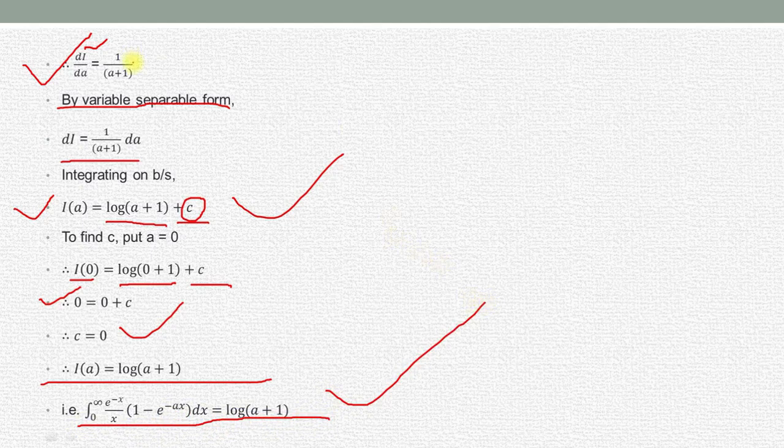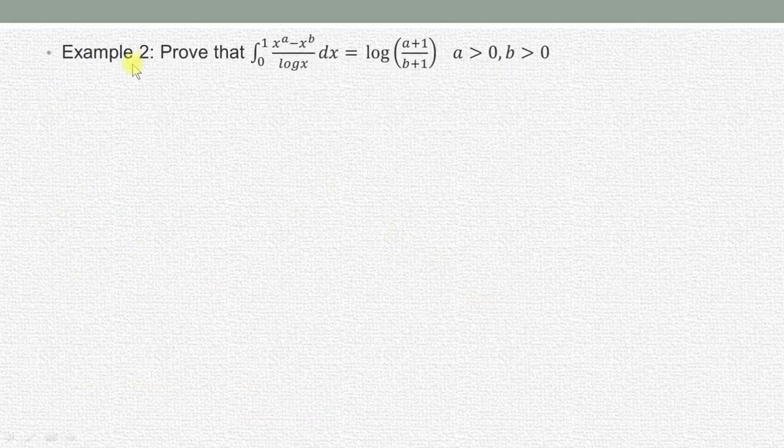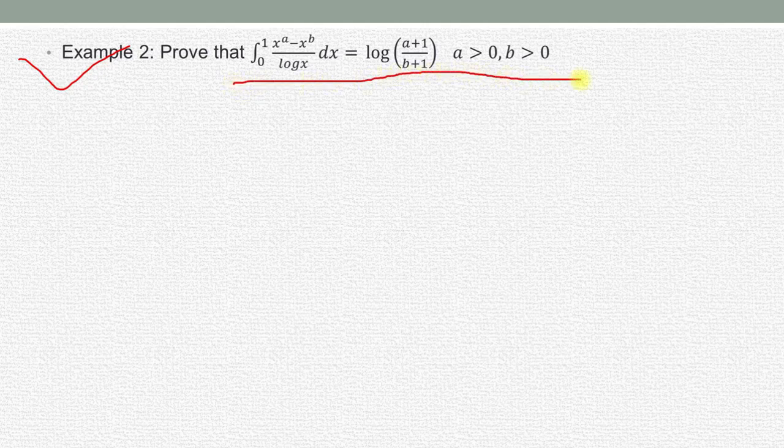So let's move ahead. The second example is: prove that the integral from 0 to 1 of (x to the power a minus x to the power b) divided by log x into dx is equal to this, where a and b are greater than 0. We have to solve this integral by using differentiation under the integral sign.